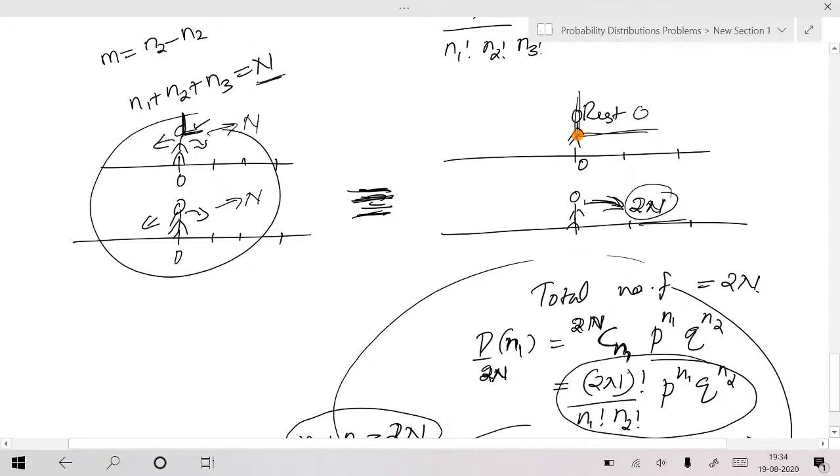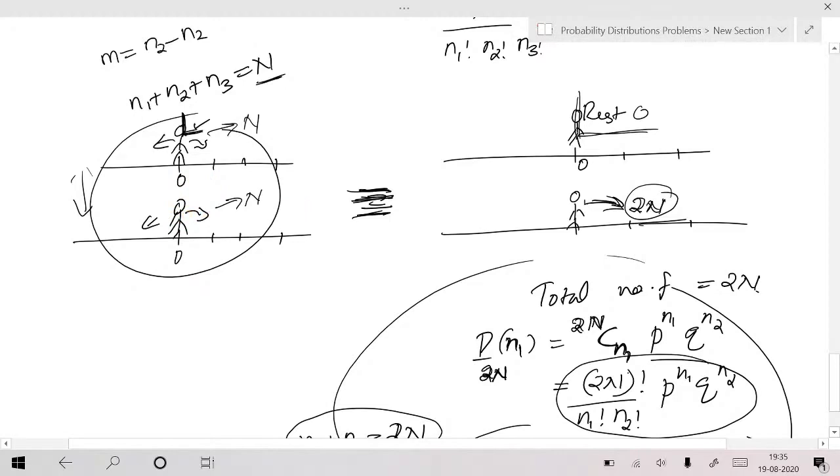I have fixed the reference frame here, and I made him move. Then the first person is moving to the left and the second person moving to the right. That means it takes 2n steps again. Wait a second. Now look at here. When they move with respect to each other, they see that they move apart, or they see that they move towards each other.